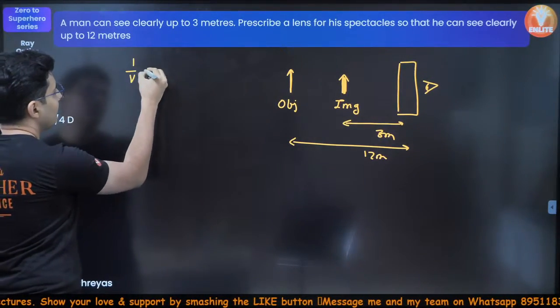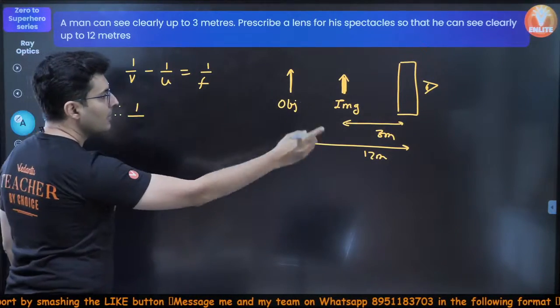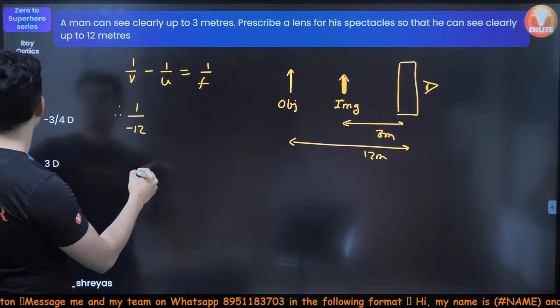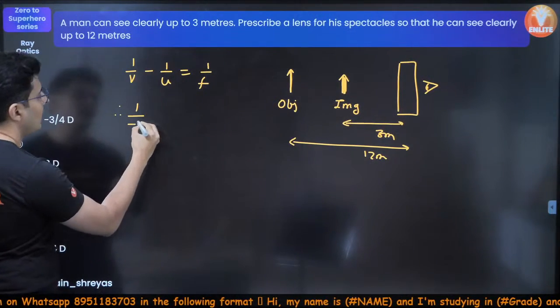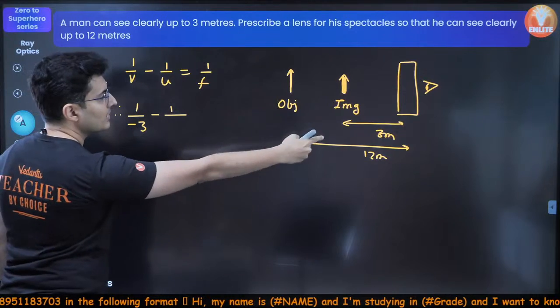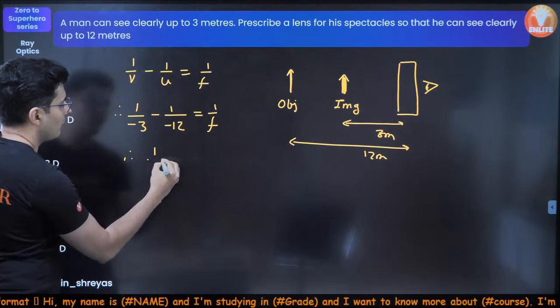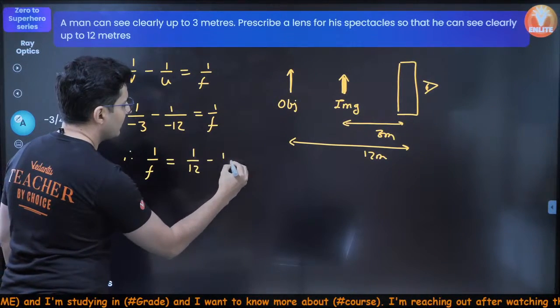So using 1 by v minus 1 by u is equal to 1 by f. Image distance is nothing but minus 3. Oh sorry, minus 12, my bad. Image distance is nothing but minus 3. Minus 1 by u, u is object distance, which is minus 12, is equal to 1 by f. Therefore, 1 by f is equal to minus minus plus, so 1 by 12 minus 1 by 3.